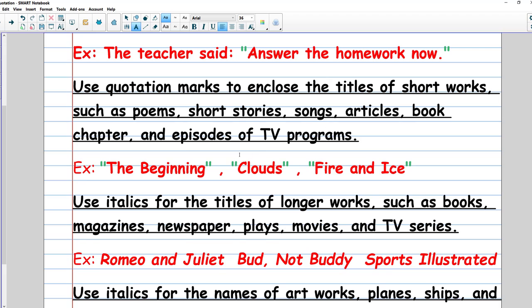So here, as you can see, we are using the quotation marks before and after, and also using the capital letters because we are just enclosing the titles. Guys, these are short works, like for example, a name of a song or short story or a poem or even a TV program. So when we are talking about a specific title for a short work, we have to use the quotation marks and also the capitalized letters at the beginning.